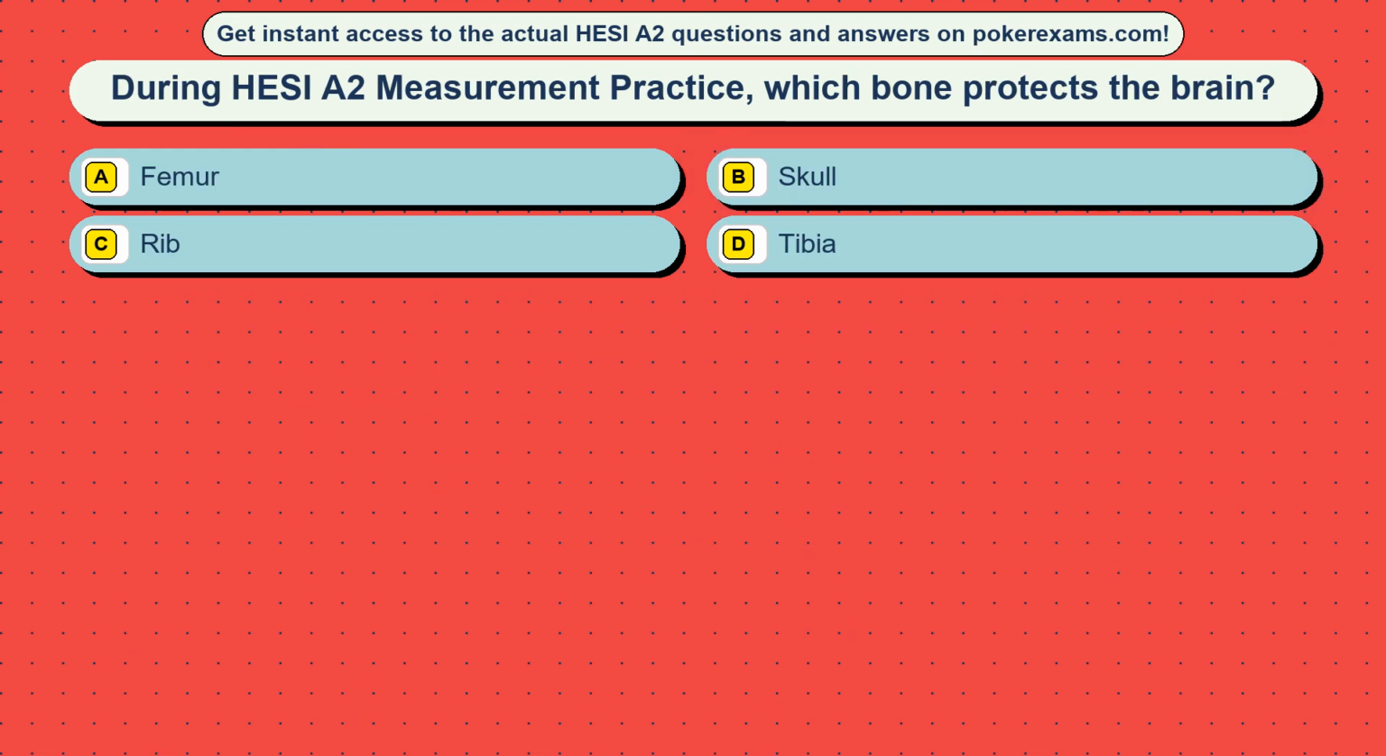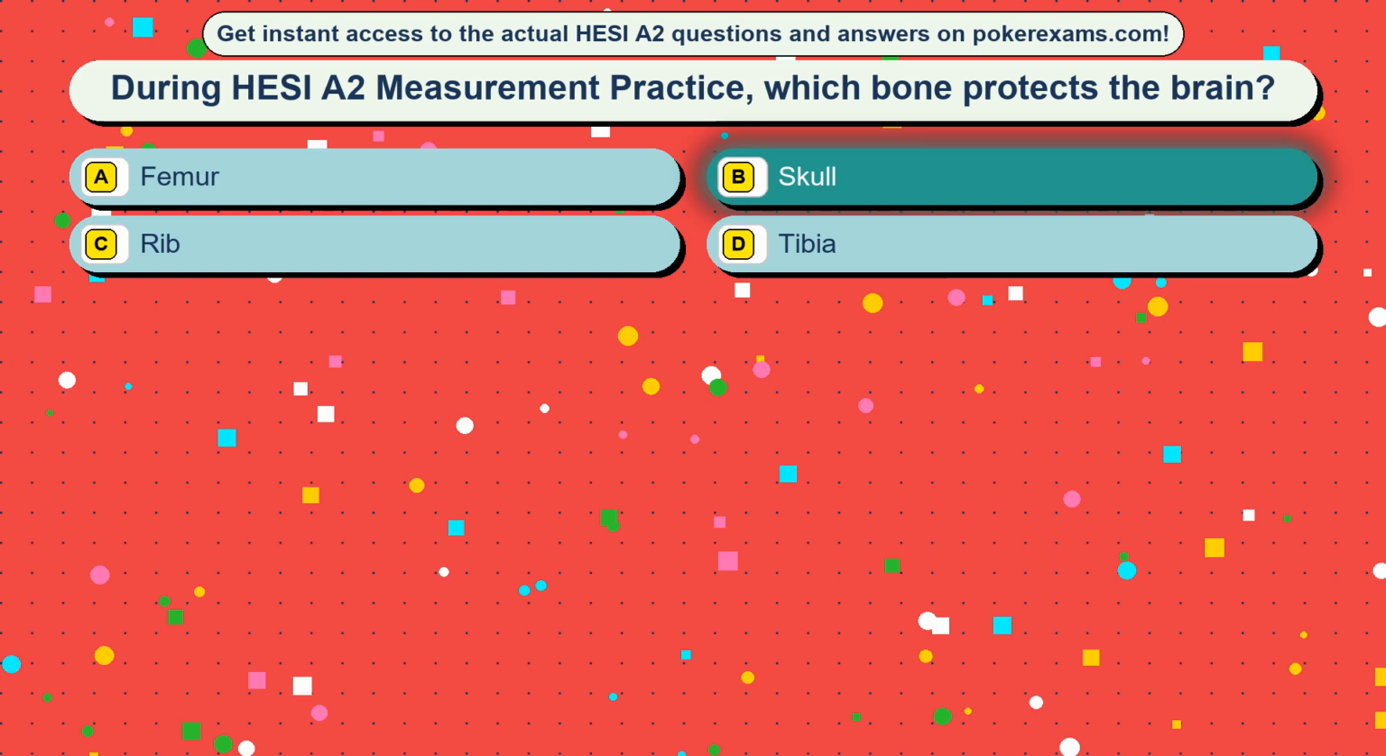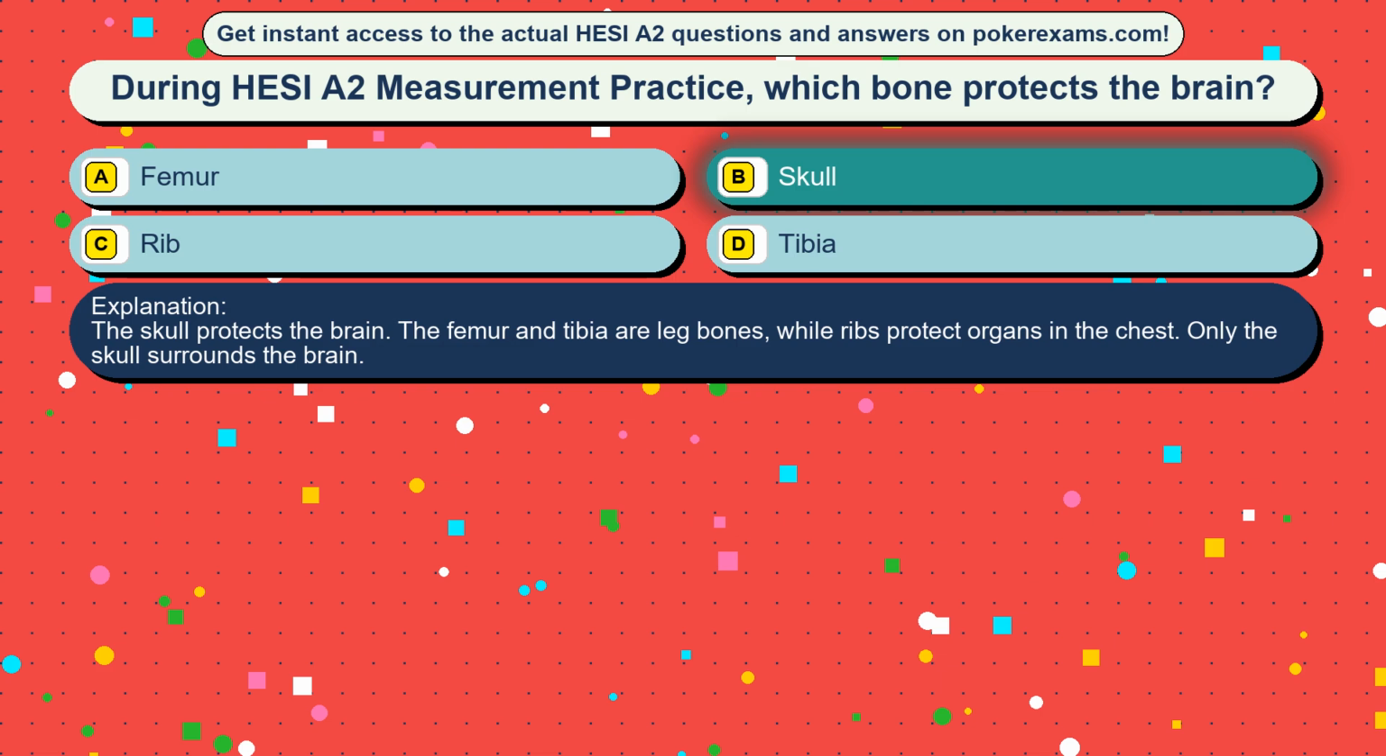Question 41. During HESI A2 measurement practice, which bone protects the brain? Option A, femur. Option B, skull. Option C, rib. Option D, tibia. The correct answer is option B, skull. The skull protects the brain. The femur and tibia are leg bones, while ribs protect organs in the chest. Only the skull surrounds the brain.